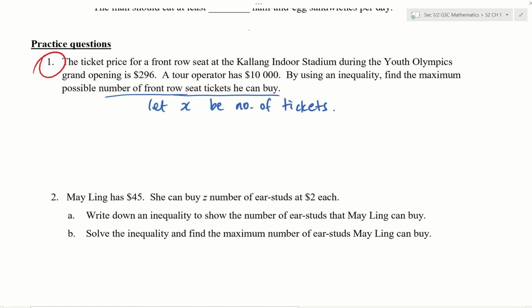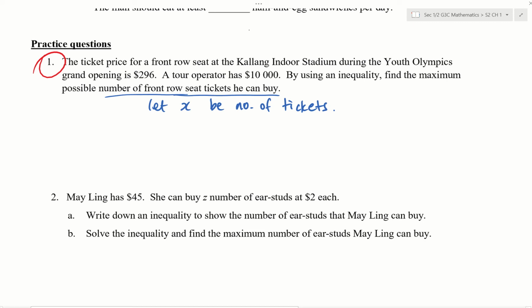Okay, all this is enough. Notice I did not write the word let x be maximum number of tickets. No, I said let x be the number of tickets. Because later on, as I form the inequality, as I solve the inequality, the answer will appear.